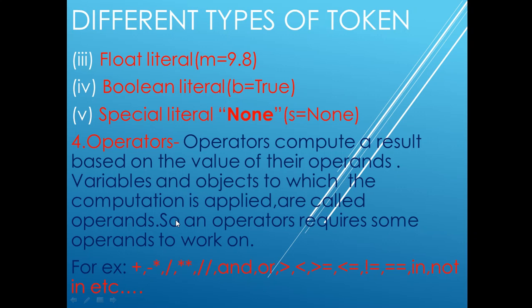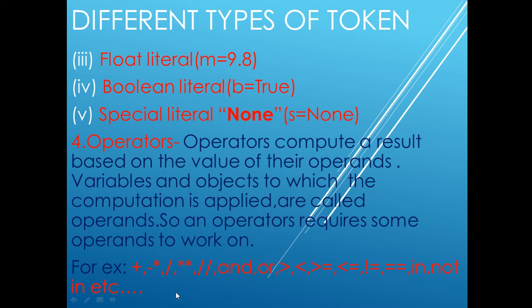So don't confuse operator and operand. Operators compute a result based on the value of their operands. In the example 3 plus 4, 3 and 4 are operands and plus is the operator. Okay, so this is the fourth token.